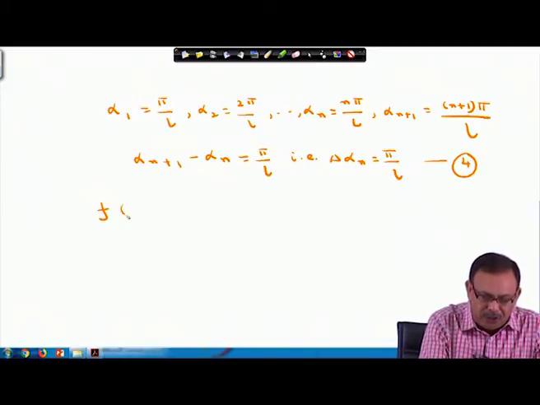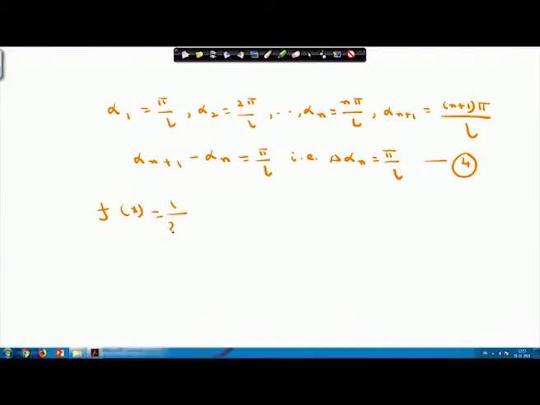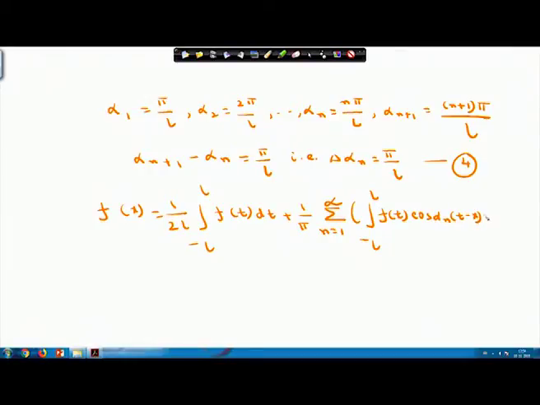If you put it into equation 3, then you will obtain 1 by 2L integral from minus L to L f(t) dt, which remains as it is, plus 1 by pi summation n equals 1 to infinity of the integral from minus L to L of f(t) into the earlier term cos of n pi into (t minus x) by L, which can be replaced as cos of alpha n into (t minus x) dt, into del alpha n.